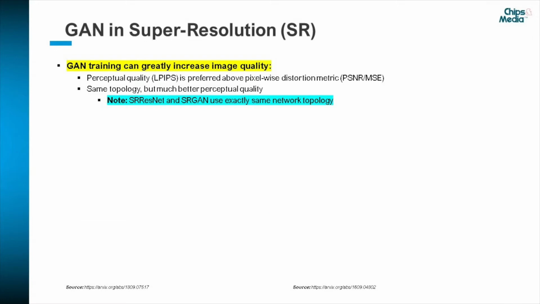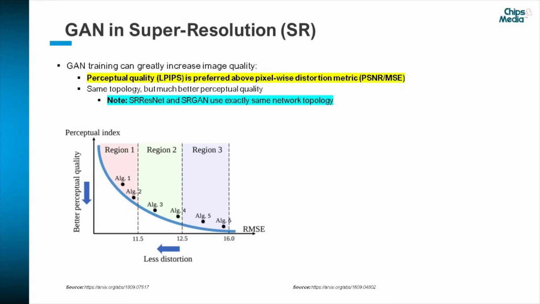So now, let's begin with what is GAN in super resolution. GAN in super resolution is a training method that can increase perceptual quality by sacrificing distortion metrics such as MSE or PSNR. Here are the results from the PIRM Challenge, a well-known super resolution contest. In the figure, you can see a trade-off relationship between perceptual quality and MSE.